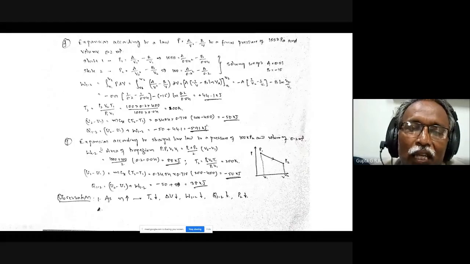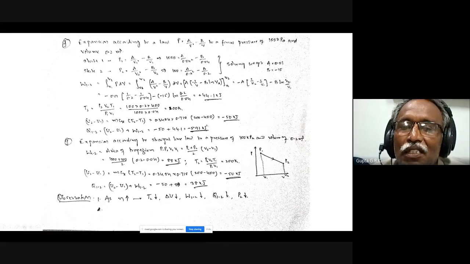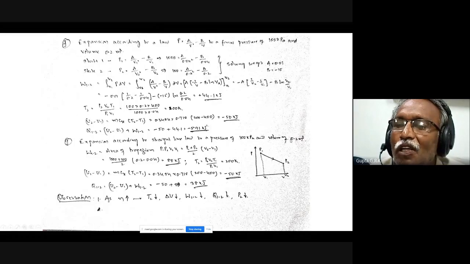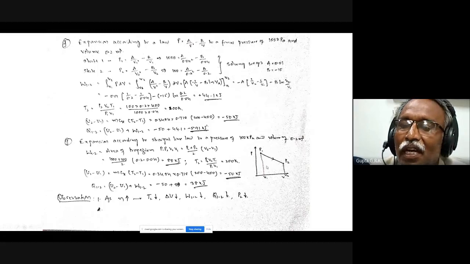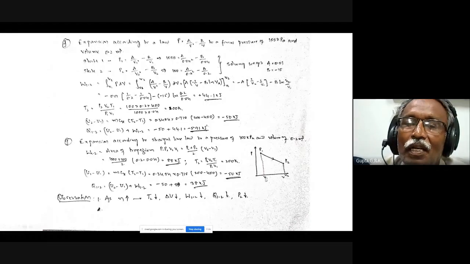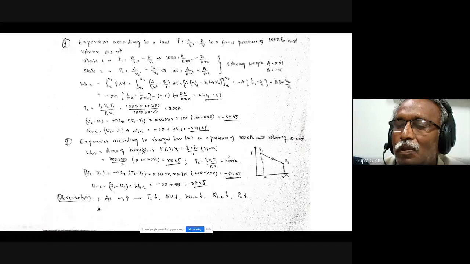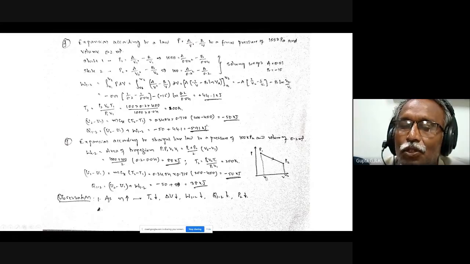And there is another one also, if the expansion is according to a straight line law, where both pressure and volume are given. So I know the initial state and final state, both points are known. Because of that, I can find out the area under this. This is the area of a trapezium. The area of the trapezium with P1, P2, V1, V2 is (P1 plus P2) by 2 into (V2 minus V1). So this length and the average of these two.